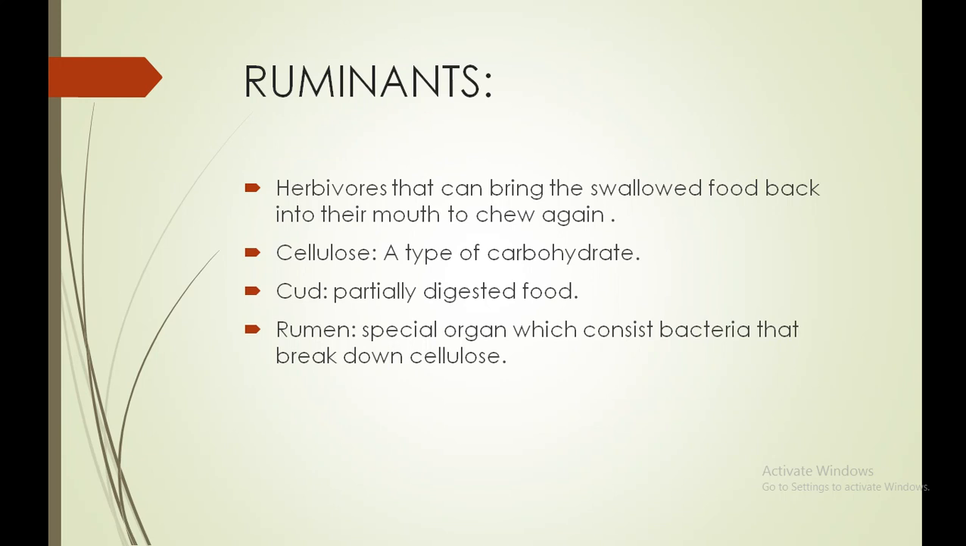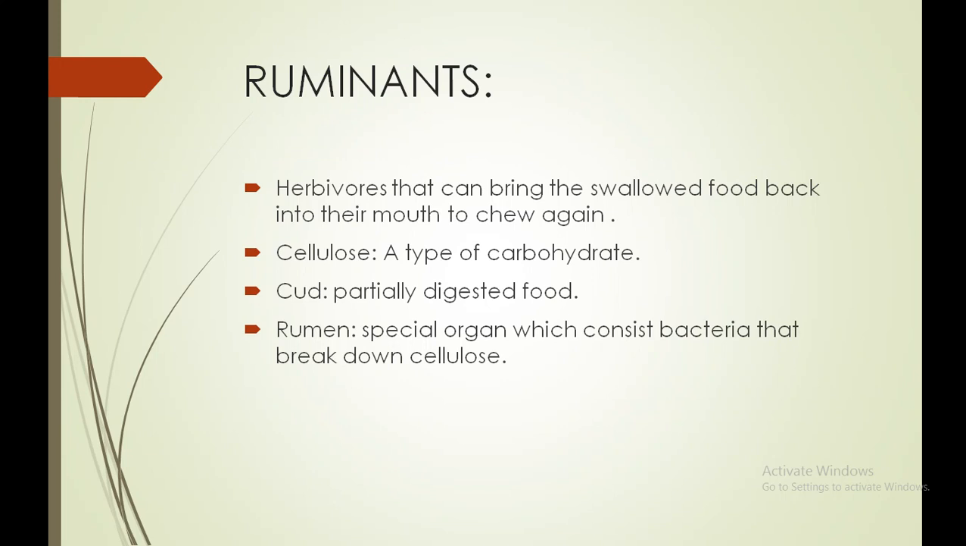Understood? So mostly the herbivores are consuming plants and their products, and these consist of one important carbohydrate named cellulose. This cellulose requires proper digestion, and for that these herbivores have a special structure named the rumen. The rumen contains some important bacteria which break down this cellulose. So how are they doing it?